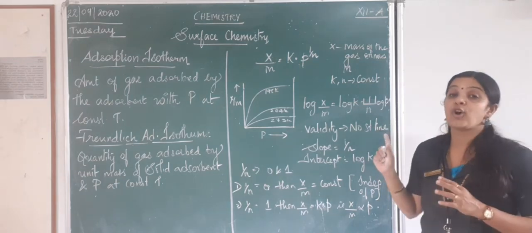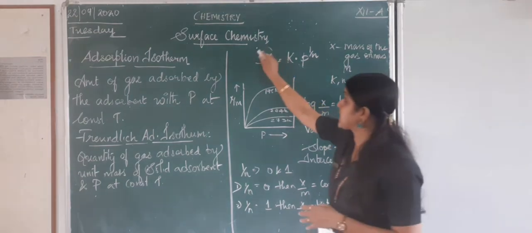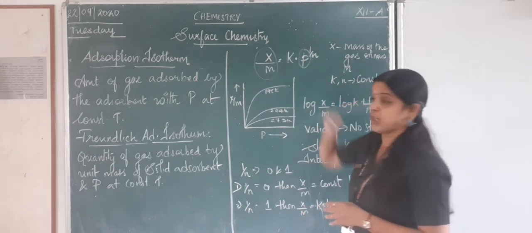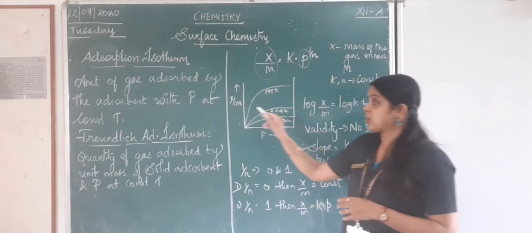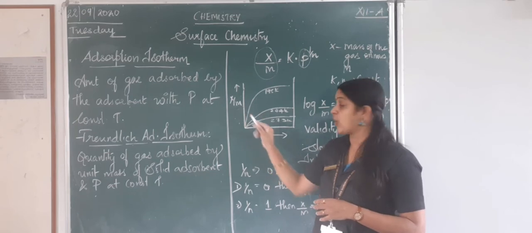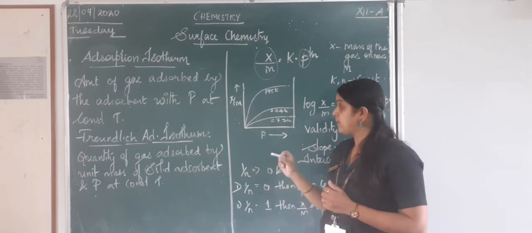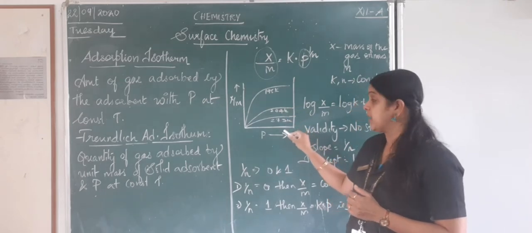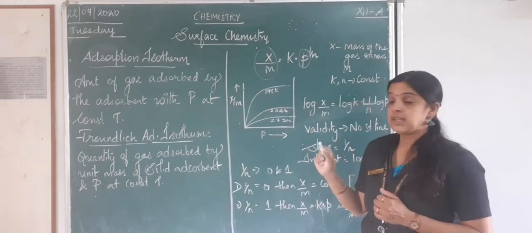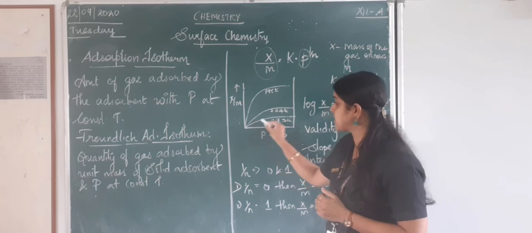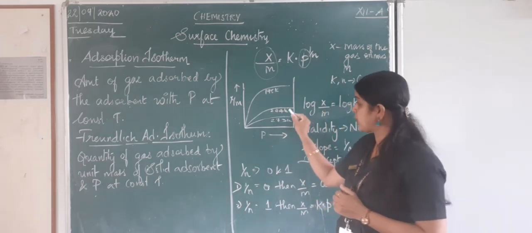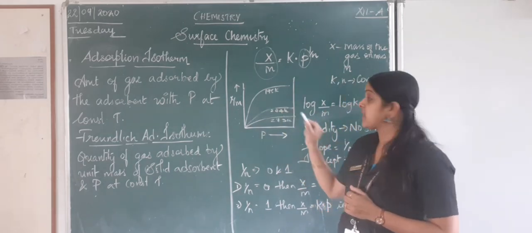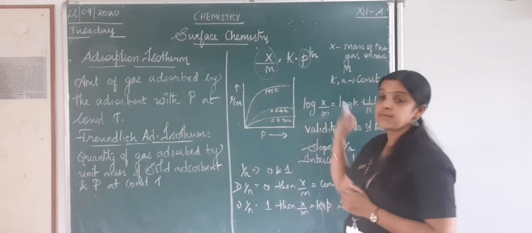Now I am going to plot a graph between x by m and the pressure, the fraction of the mass of the gas adsorbed and the pressure. So what will I be getting? I am getting 3 different lines at 3 different temperatures with respect to the pressure. At 273 Kelvin, this is the line I am getting. At 244 Kelvin, this is my curve. At 195 Kelvin, this is my curve.